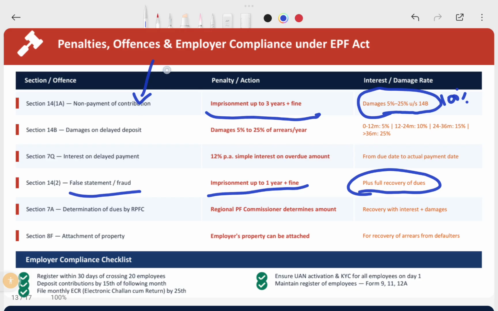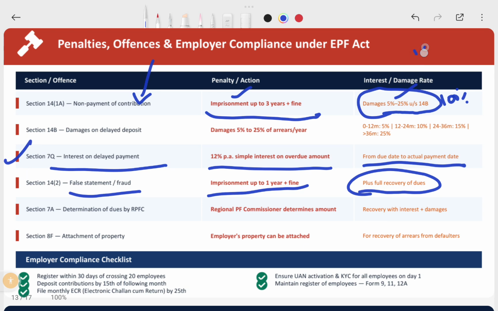If you collected from the employee and you hold it with you, or you delay, there would be imprisonment, a fine and damages. These are along with interest. Interest on delayed payments is already 12% from the due date to the actual payment date. But apart from this, you can be charged damages of 5 to 25%. Sometimes it will go up to 100% also, based on your payment delay, at the discretion of the officer.